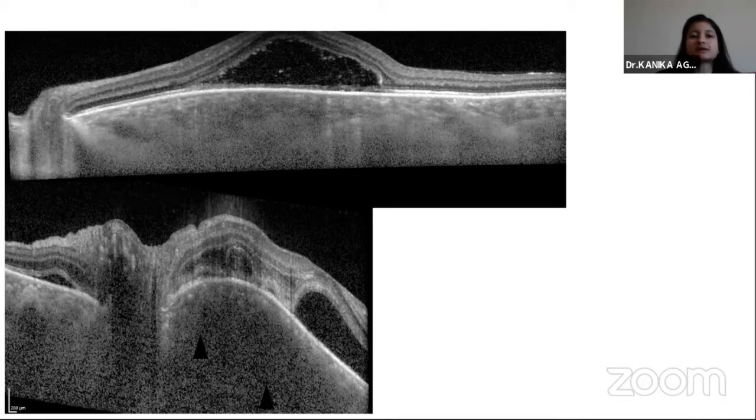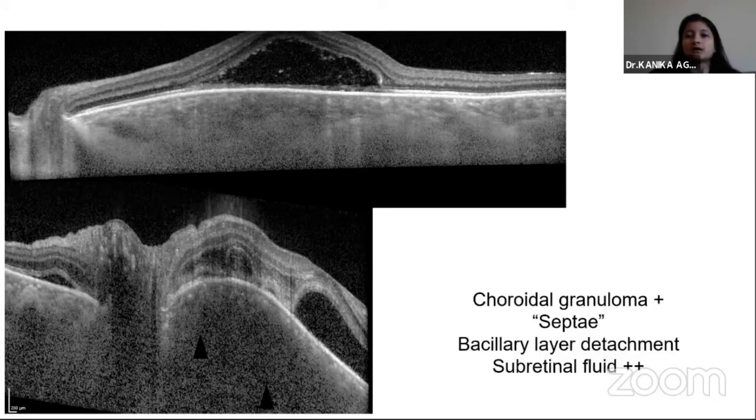There is presence of a subretinal fluid here and a similar bacillary layer detachment split at the level of the myoid zone in this patient also. So this OCT itself is indicative of the underlying pathology. Of course, we have to rule out other infectious causes of granulomatous uveitis. But once we have done that, when it's the question of differentiating between VKH and CSC, these findings on OCT clearly go in favor of VKH.